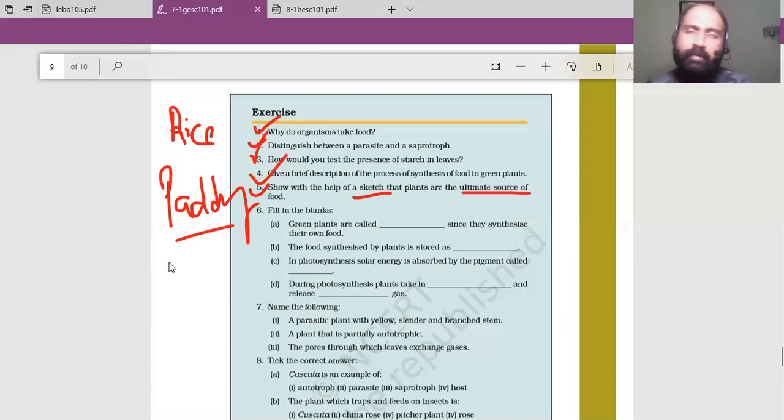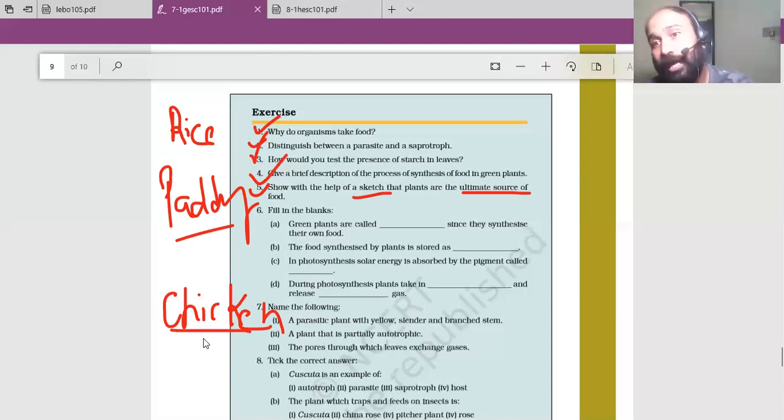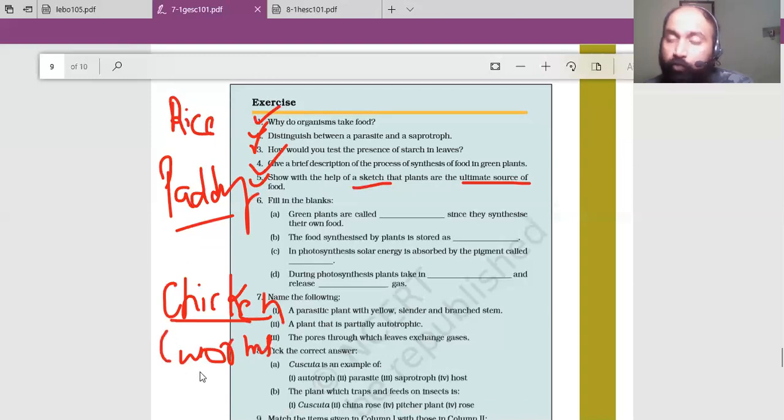In the same way, take any other example, say chicken. You all like chicken biryani or chicken curry, right? Chettinad chicken, famous one. Now, when the chicken was alive, it used to feed on worms. The worms used to feed on what? Plants or leaves, isn't it? Again, the ultimate source of food is plants.